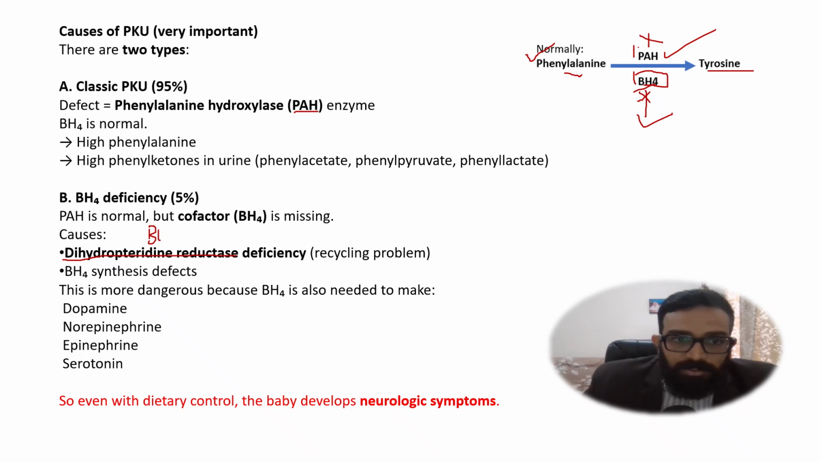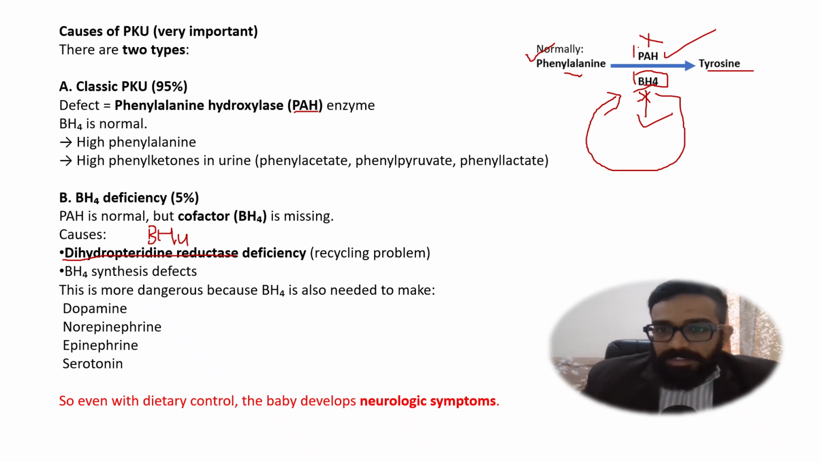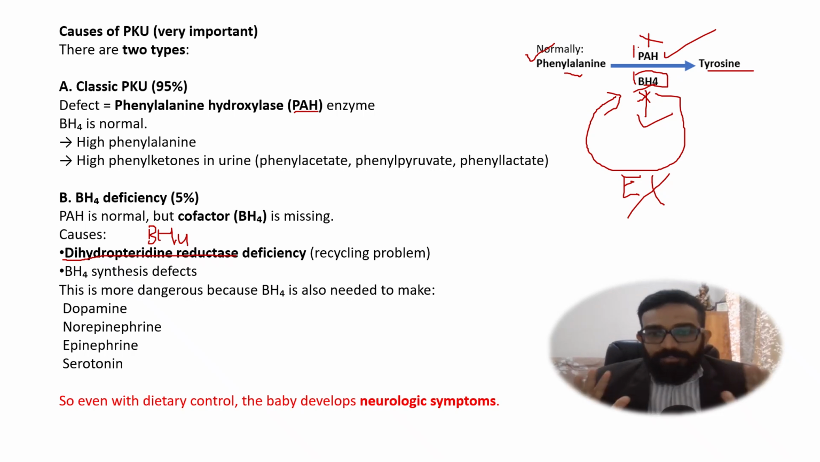Dihydropteridine is BH4, and dihydropteridine reductase is an enzyme. Now this enzyme is required in the recycling of BH4. So if this enzyme is defective, BH4 is not going to get recycled. So even if you place the patient on a low phenylalanine diet, still he is going to have high phenylalanine levels.